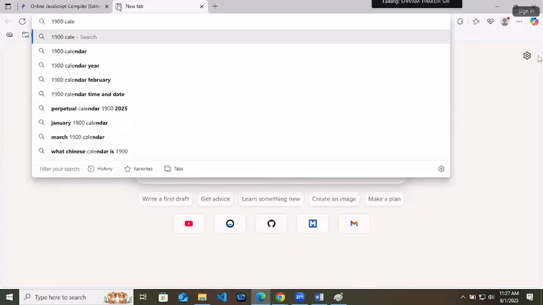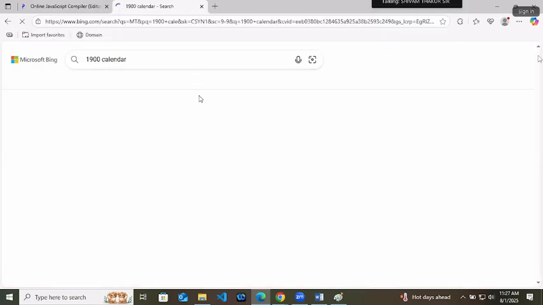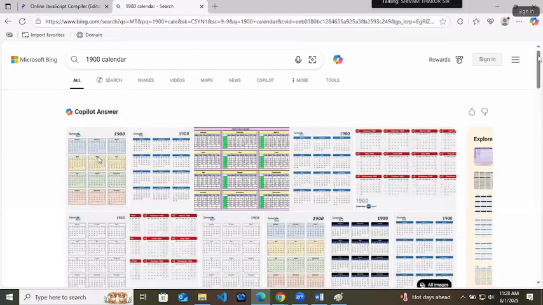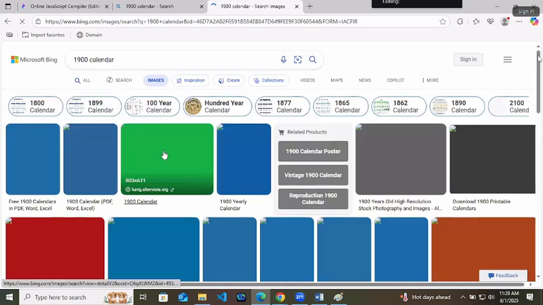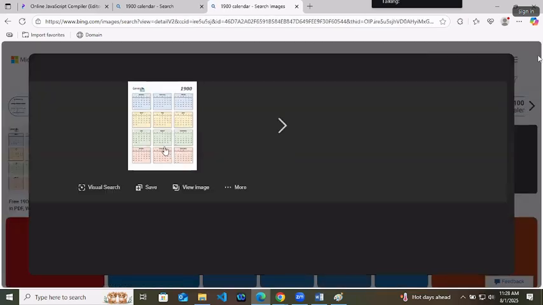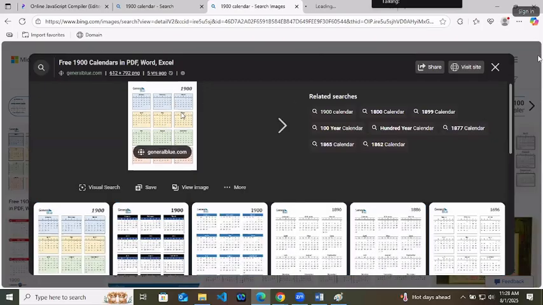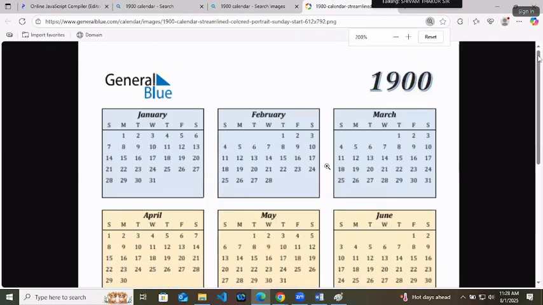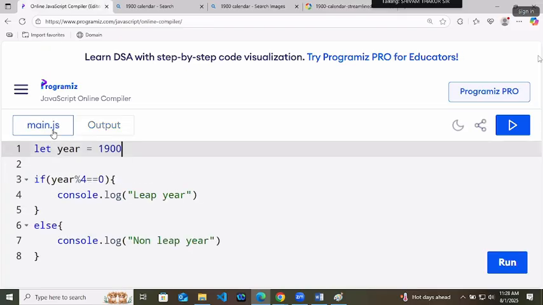Let's try to check if we are getting the calendar of 1900. How many days we have in February? 28. Means the logic that you are learning till now is half logic.